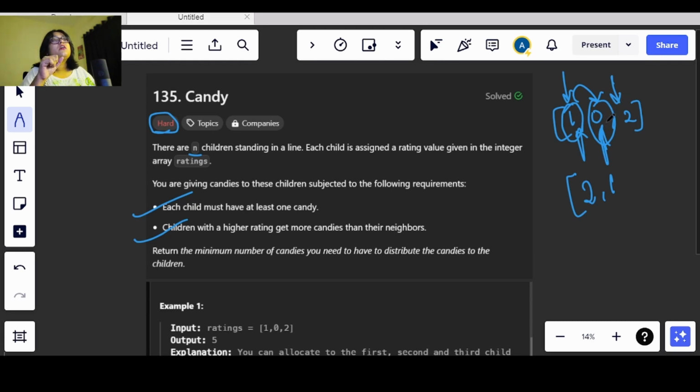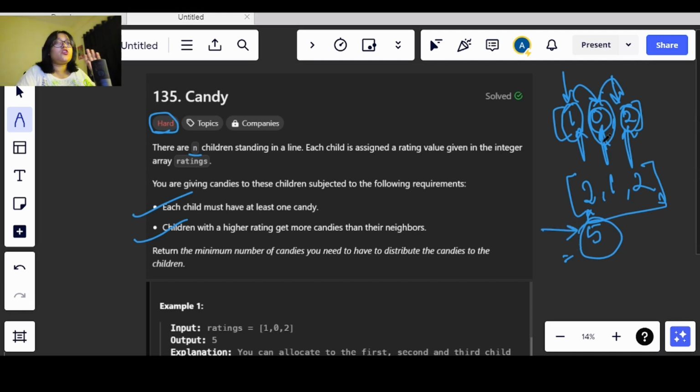This child has 2 rating and the rating of the previous child was 0, so 2 is greater than 0, therefore this child will also get 2 candies. Therefore we will be returning the total sum of all the candies, that is 2 plus 1 plus 2, which is 5. So this is what you have to do. You need to return the minimum number of candies that you will be distributing to the children, sum it up and return the value.